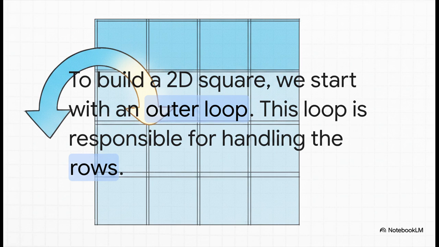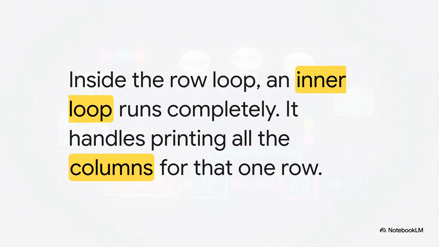We can start with an outer loop that's responsible for the rows. This loop will run 3 times, once for each row we want to make. And here's the trick. For every single time that outer loop runs, the inner loop runs to completion. So for the first row, the inner loop runs 3 times, printing 3 bricks. Then that little print at the end bumps us down to the next line. Then the outer loop runs again for row 2, and the whole process repeats.